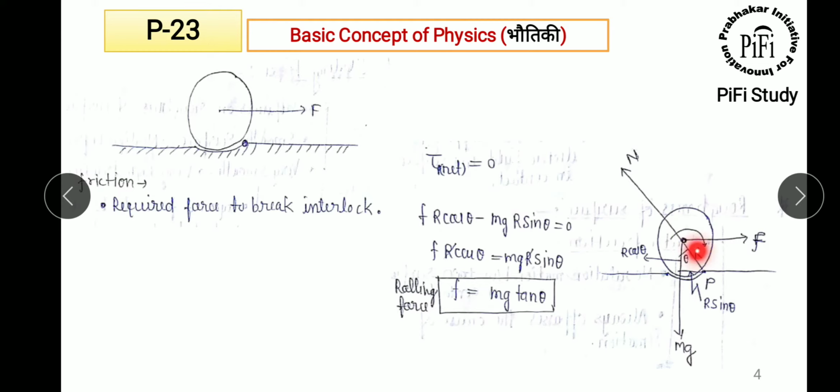If the radius of the wheel is r, then you can write the equilibrium equation: F cos theta minus mg sin theta is equal to 0. Then rolling friction is nothing but mg tan theta.